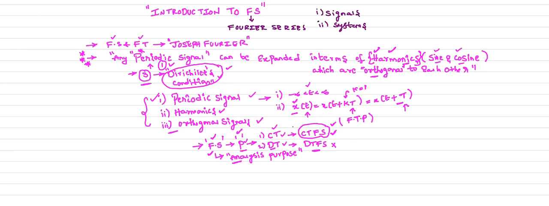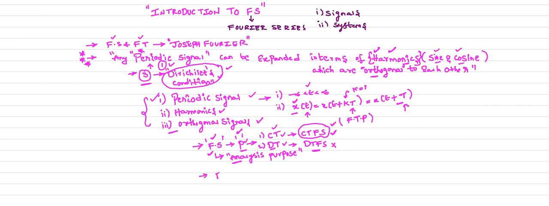And coming to the representations, if you want to represent a continuous time periodic signal using the Fourier series, the representation is continuous time Fourier series. And if you want to represent a discrete time signal using the Fourier series expansion, the representation is called discrete time Fourier series.